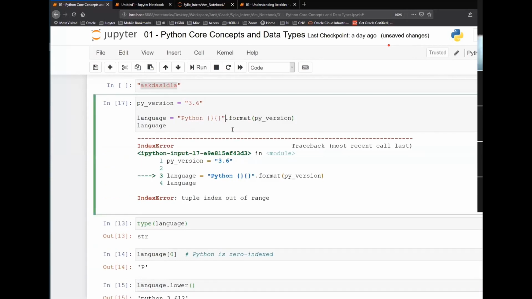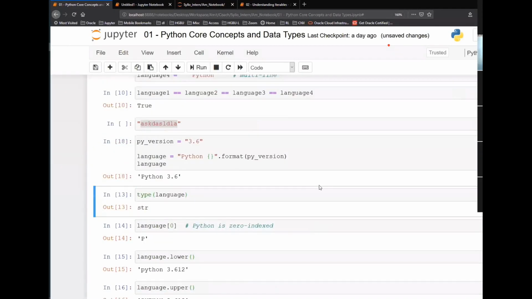Excuse me, sir. In code number 12, why is the output in single quotes? Yeah, this is how Jupyter Notebook displays strings. Forget about these single quotes in Jupyter.